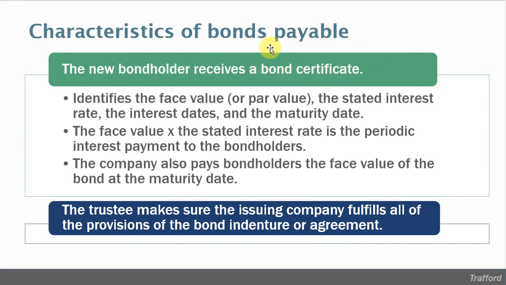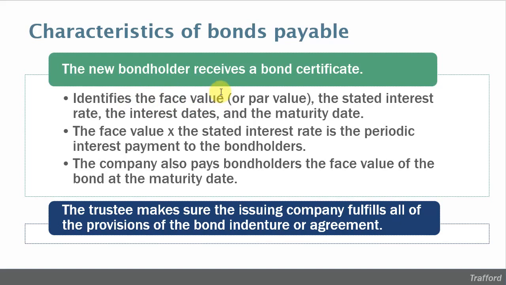But this is really like an IOU from the corporation to the bondholder. The bond certificate, and these would be described as part of the prospectus, identifies what the face value of the bond is. Face value is often also called par value. We also call the face value or par value of the bond the maturity value, because that's the amount that the corporation is going to pay the bondholders at the end of the bond's life.